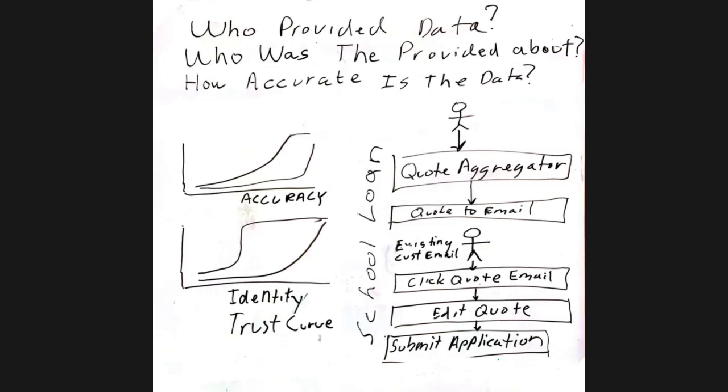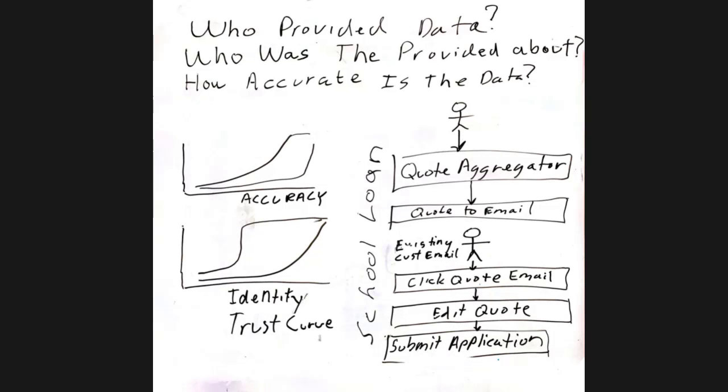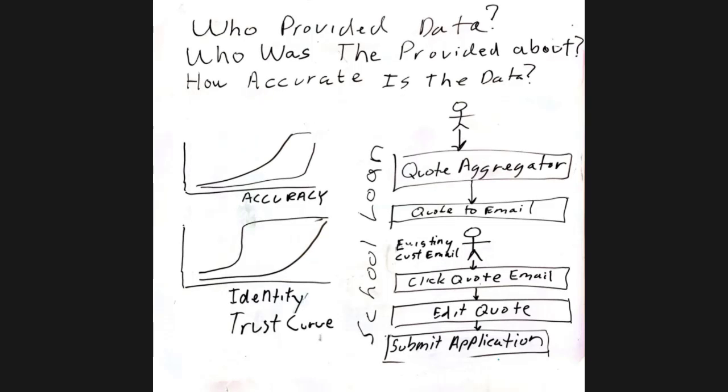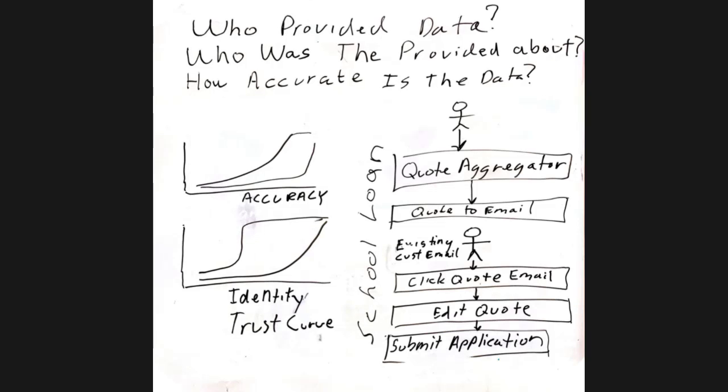How well do we think we know the two identities? Who provided the data and who was the data provided about? And those two can be different, right? And so we might have a long curve for, like, if I log back in, my "who provided the data" trust goes way up earlier. Or if they drag it out, then who provided the data may not be known till we validate against public data, right? So the curve would be different. And the curve for who the data was provided about for this school loan also varies on the approach we take, and we're ignoring fraud for the moment.